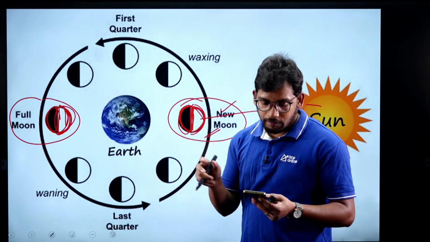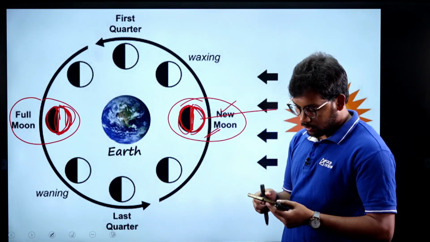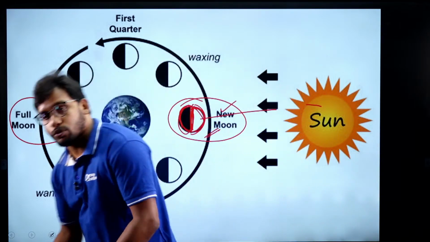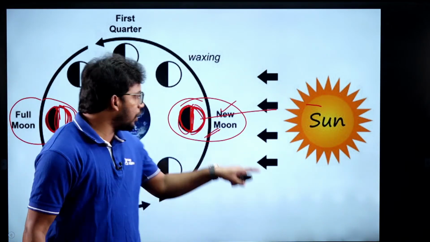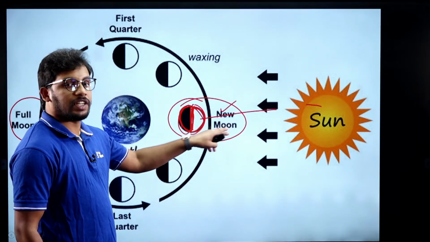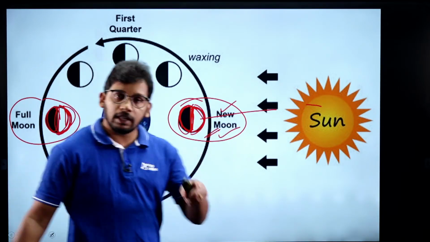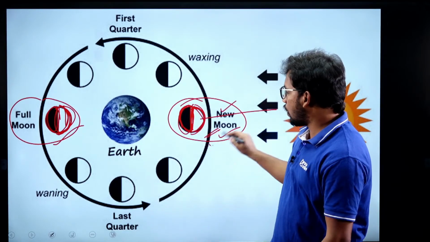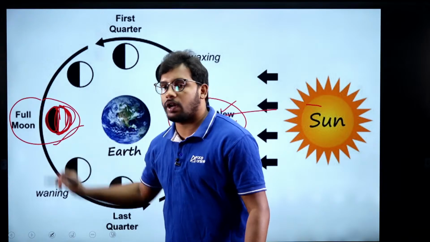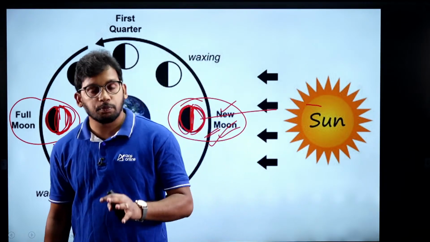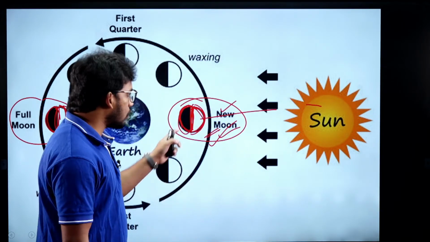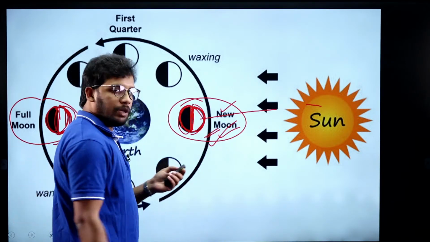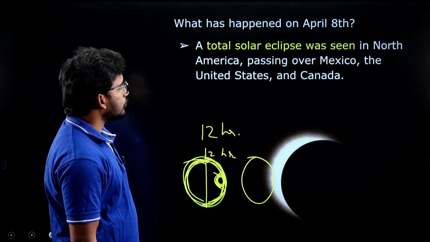These both are very, very important points, right? So this is the point that I want to tell. Apart from solar and lunar eclipse, you also need to know that solar eclipse happens during new moon, and lunar eclipse happens during full moon. So this point also should be understood, because of the sunlight that is falling on the moon, right? So this is a very important point that we have understood.